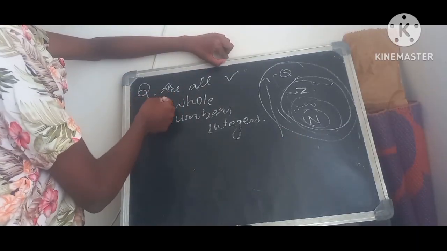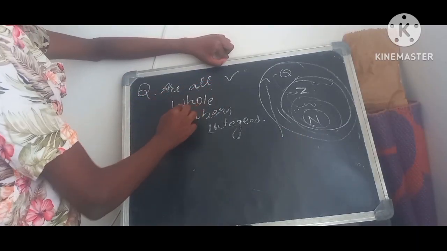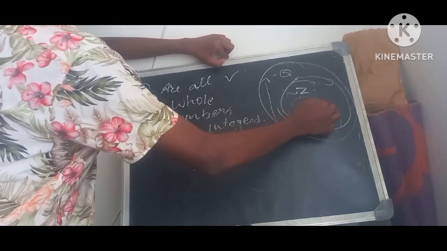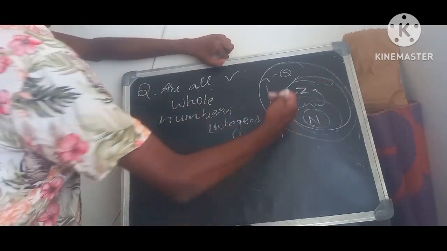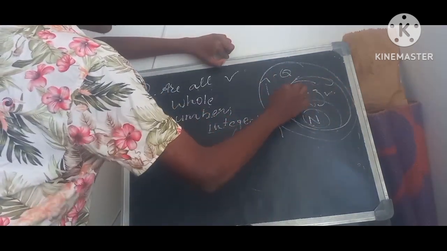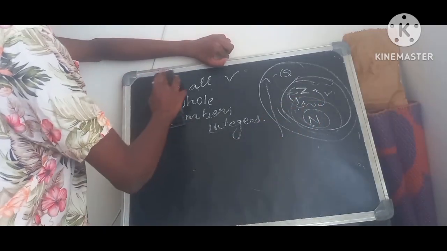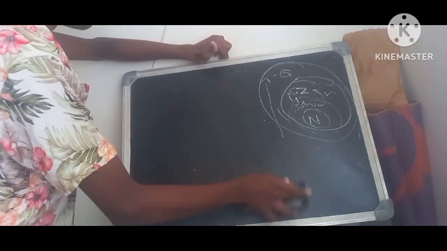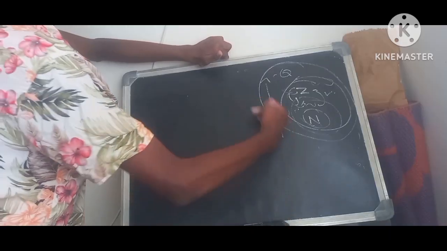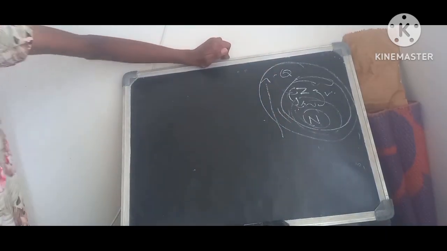So the question they have given is, are all whole numbers integers? Above whole numbers we get the integers, so it's an upward direction, then yes. But you can't go in the downward direction. You can't say that all integers are whole numbers. Understood? So that is the thing. It all goes in the upward direction.